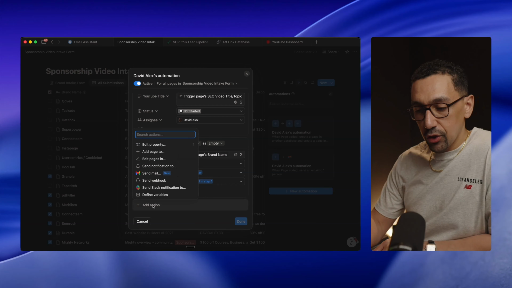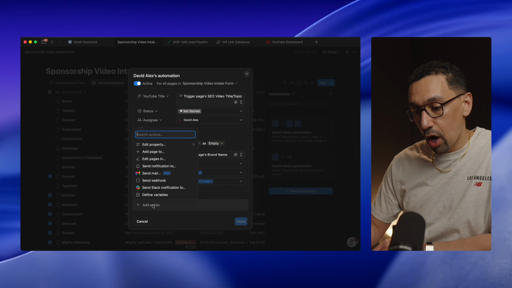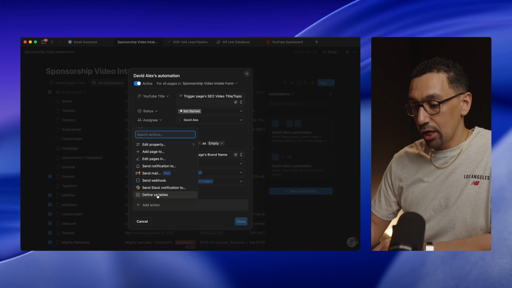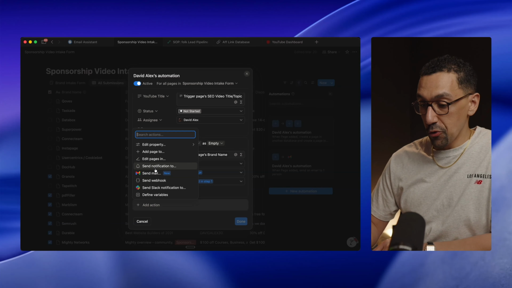Then you could add additional actions. And as you can see, there's a lot going on. You could send an email. You could send a Slack notification. You could define variables, send a webhook. You could do a lot.